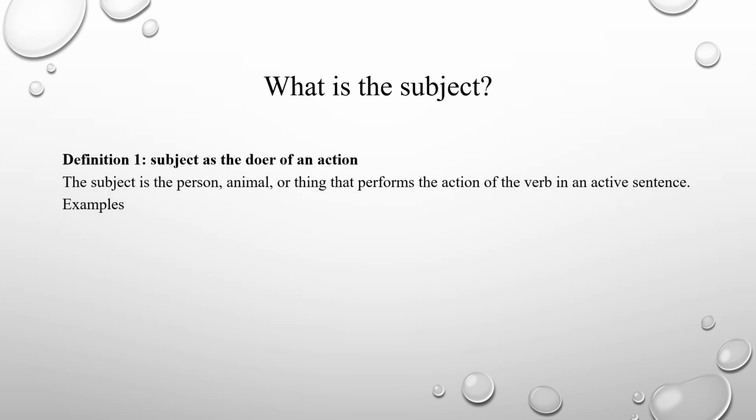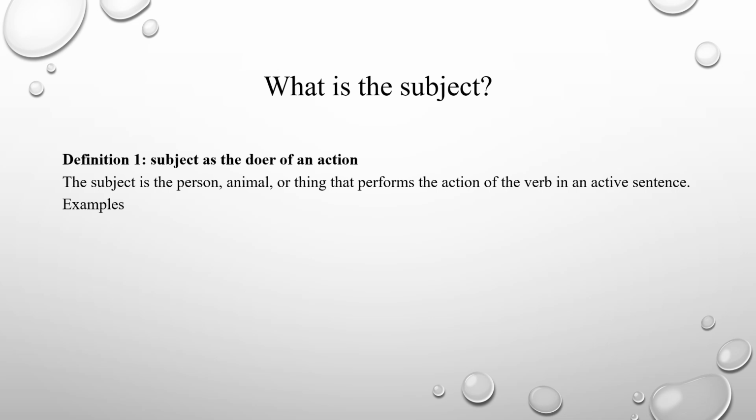Hello, friends. Welcome. Today we are going to talk about the subject. Okay, what is the subject? We have two definitions for the subject. First, subject as the doer of an action.